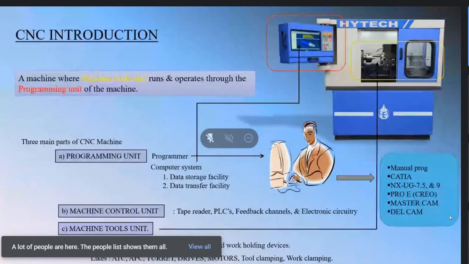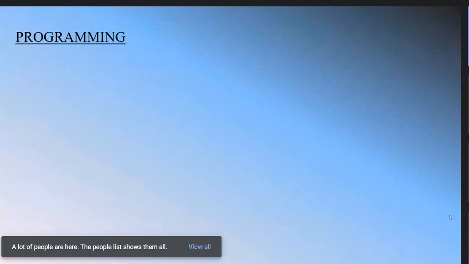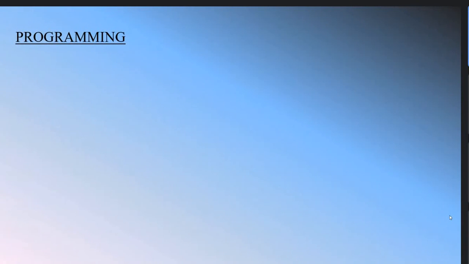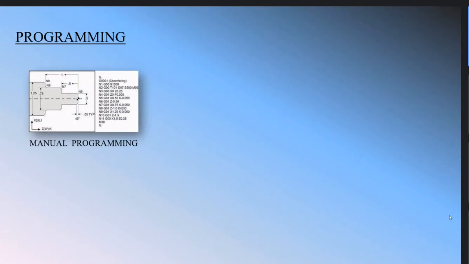to make a program or generate a CAM code for a programmer. So let's see what kinds of ways we can make a program or generate a CAM code. The first one is manual programming.